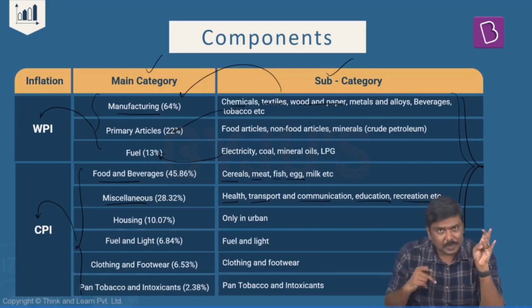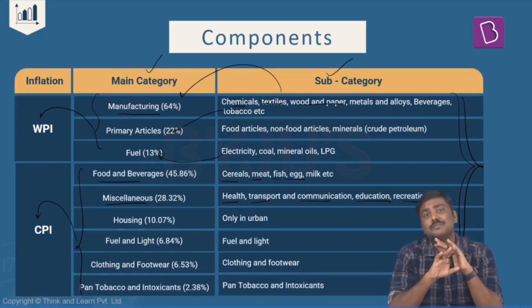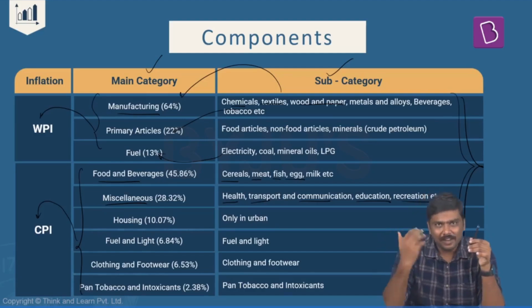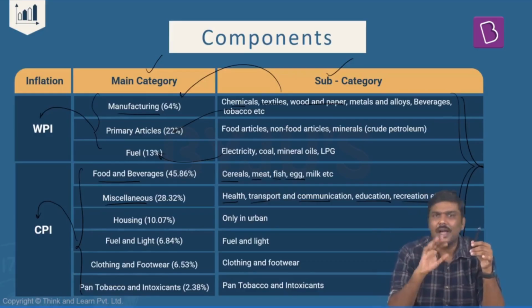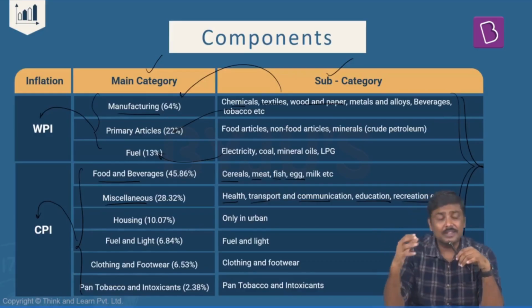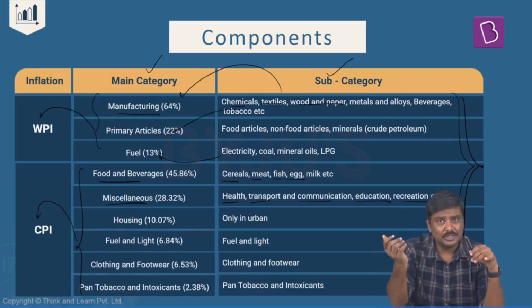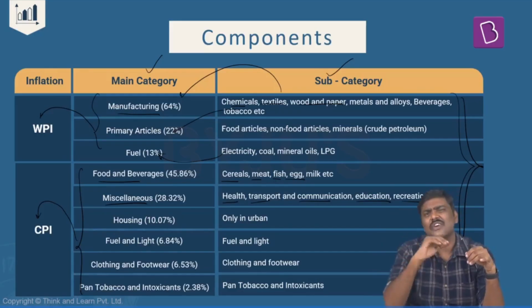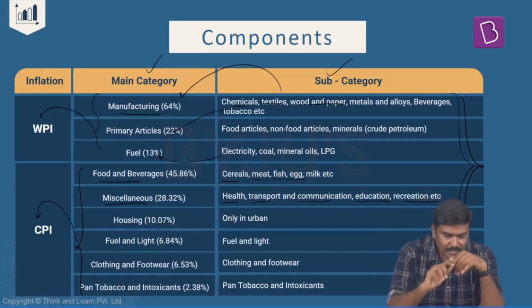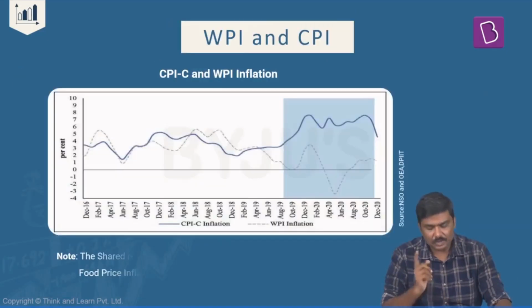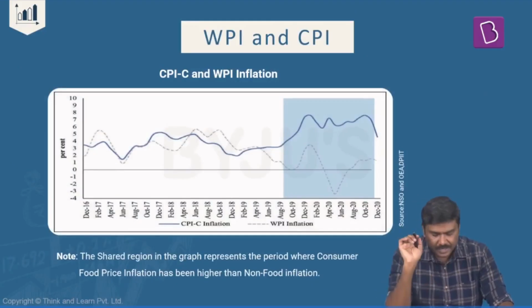Now, should you mug up all of these particular items? My recommendation is please don't do it. For a simple reason, the number of commodities in both WPI as well as CPI is very, very high. So the probability of asking a question from a list of 697 commodities, or from the lists of 448 and 460 commodities or items, is very, very low. So this is the basic composition of different groups which are used to calculate inflation at a retail level as well as at the wholesale level.